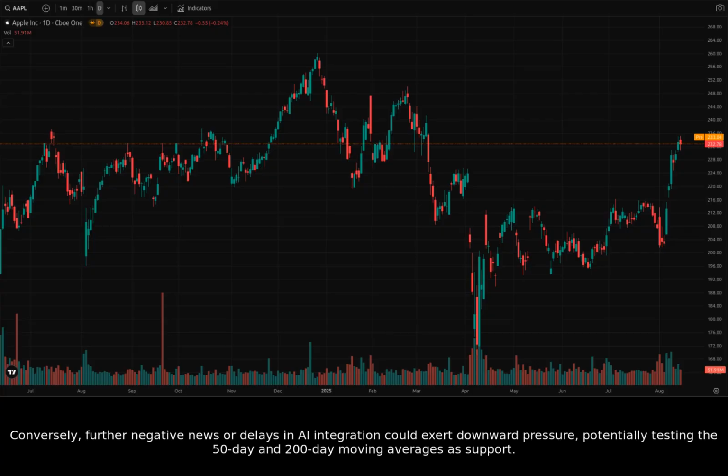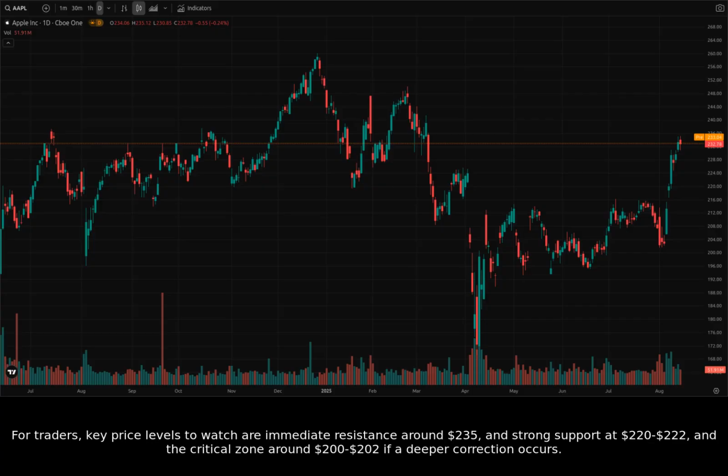Conversely, further negative news or delays in AI integration could exert downward pressure, potentially testing the 50-day and 200-day moving averages as support. For traders, key price levels to watch are immediate resistance around $235 and strong support at $220 to $222, and the critical zone around $200 to $202 if a deeper correction occurs.